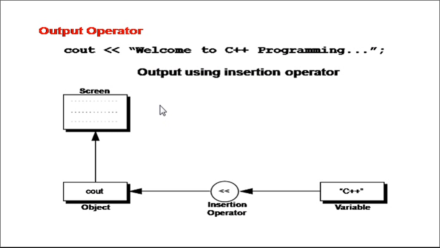Now if you look at this diagram, cout is referred to the output. Suppose I have some data stored in a variable. By using the insertion operator, that data can be extracted from the variable and stored in the cout object, and that will be displayed on the screen. So along with cout we need to use an operator called the insertion operator.